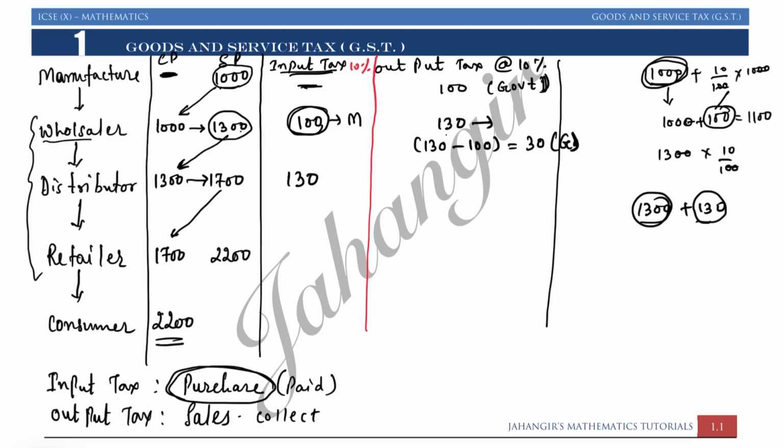So in short, wholesaler ने क्या किया? What wholesaler did? Wholesaler bought an article from the manufacturer. बराबर? तो wholesaler bought it for rupees 1000. So while buying, he had paid rupees 100 as a tax. While selling, he got rupees 130 as a tax. So whatever 100 rupees he had paid to the manufacturer, he will keep it for himself because he had paid a tax to the government. So now he will pay the remaining balance amount, which he gets after deducting the previous tax which he had paid. So he will give 30 rupees to the government.